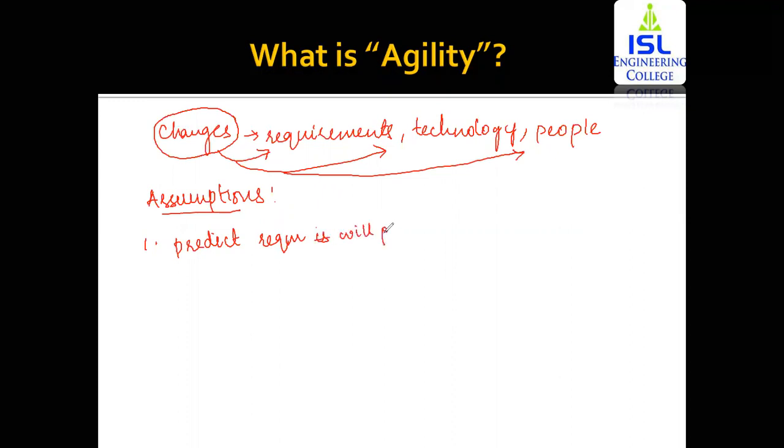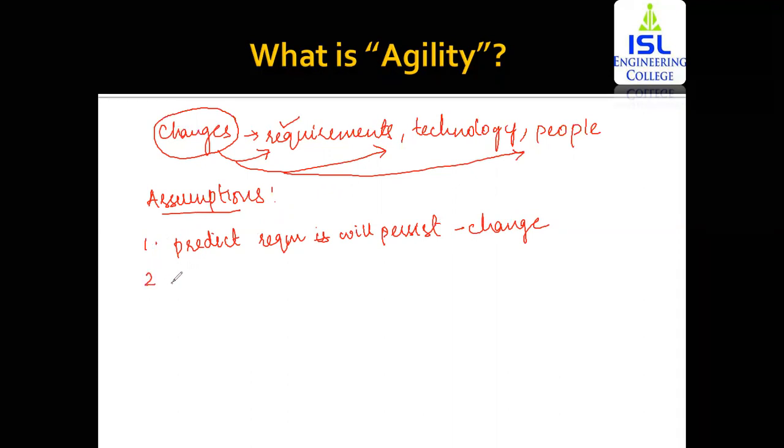Here it is difficult to predict which ones are going to be there and which ones are going to change, because the agile process model is going to focus on changing in different areas of development of the particular project.